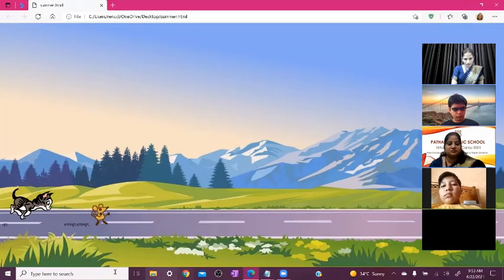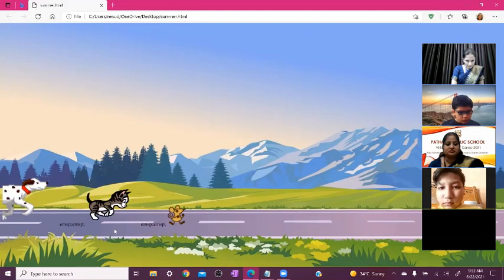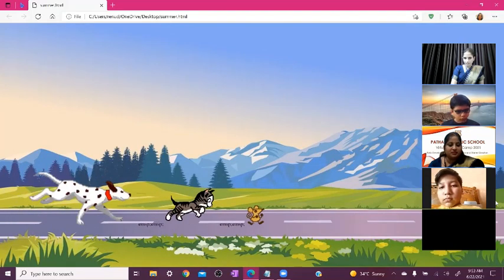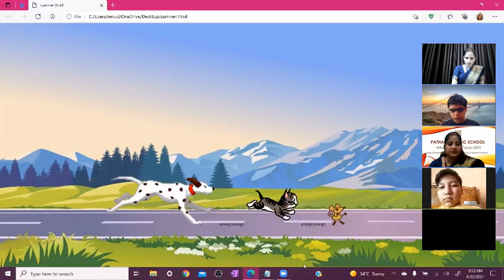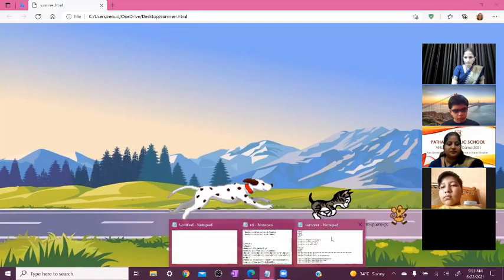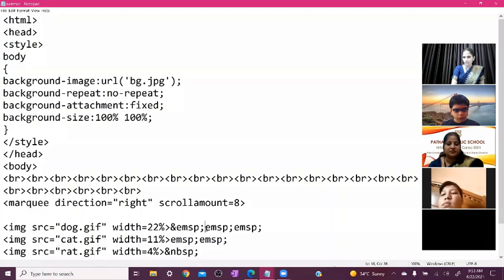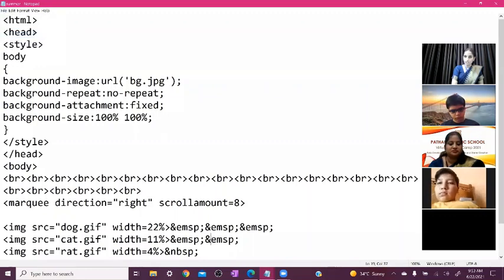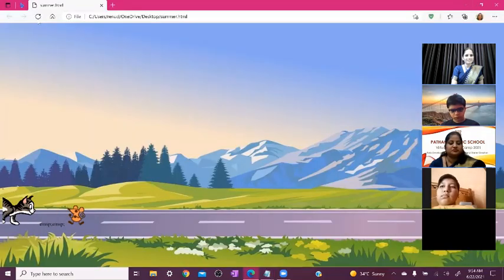Now you can see one mistake is here. EMSP is displayed on our screen. So, yes. Again, open your notepad here. Okay, and here you can see the ampersand sign is missing. So you can write down here ampersand before the EMSP. Here again, you need to write down ampersand. And here also we need to write down ampersand EMSP. So learn this coding, ampersand EMSP. Again, click on file menu, click on save, minimize it and refresh it again here.